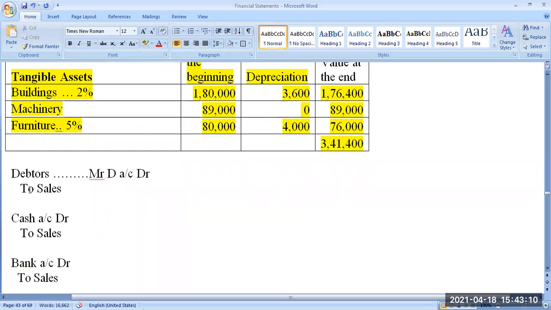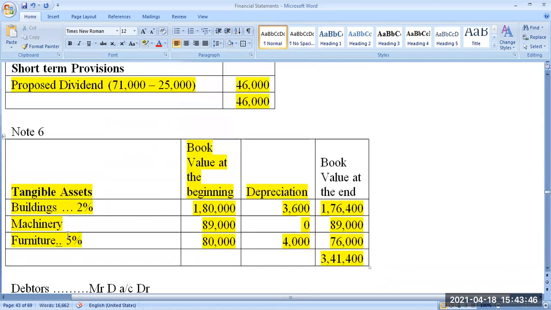In all these cases, the respective amount of sales is included in the sales account. When you prepare a sales ledger, you take all these amounts: 1 lakh, 2 lakh, 3 lakh. The total sales becomes 1 plus 2 plus 3, that is 6 lakhs, which will be revealed in the sales account of the ledger. That will go to the trial balance. Remember, the sales account ledger balance will go to the trial balance.